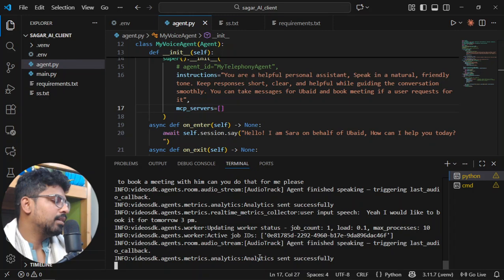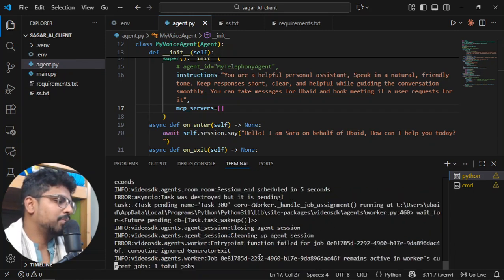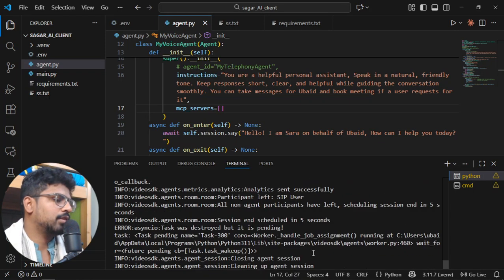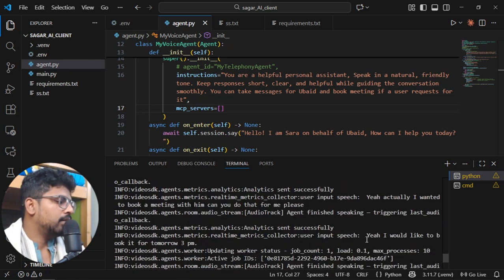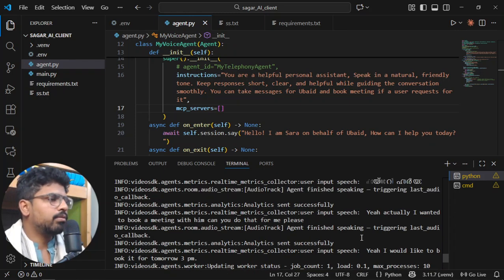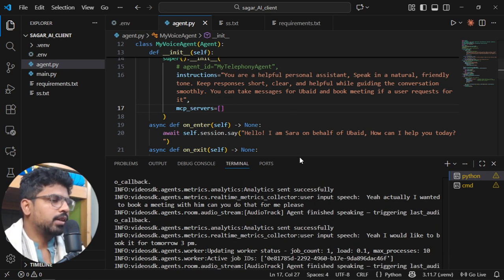Perfect, thank you. Okay, so that was a small demo, and you can see the transcriptions also going on here. That was me saying, yeah, I would like to book it for tomorrow 3 p.m. And you can give all the tools, all the calendar access, all of that to the agent. But now let's see how we can build it, right?